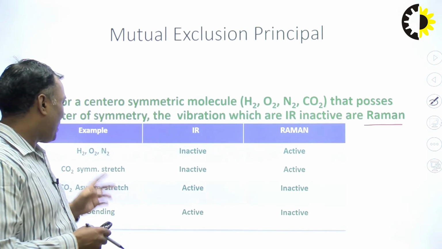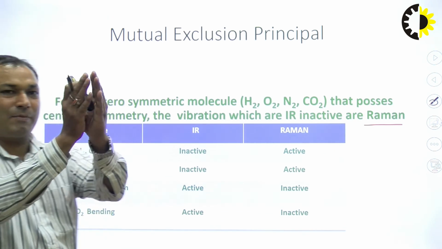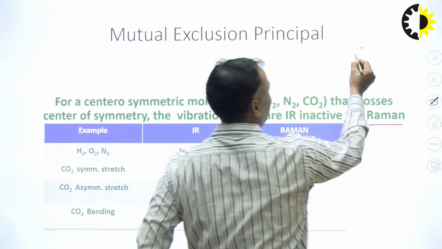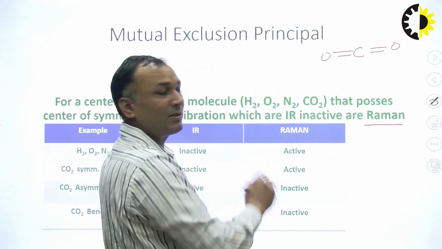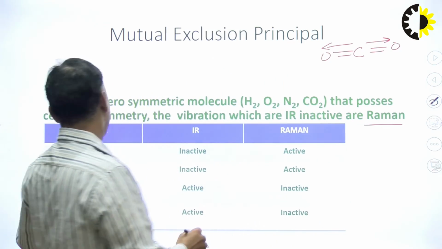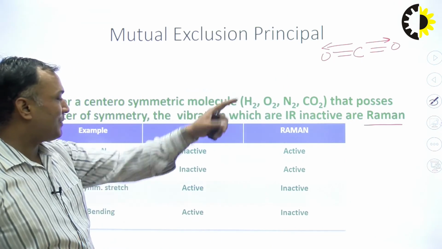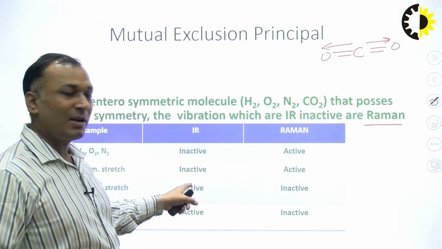Carbon dioxide shows symmetrical stretching. This is carbon, this is oxygen. Okay. So if this stretching is same, then this is called symmetrical stretching. In a symmetrical stretching, no dipole moment change occurs, hence it is IR inactive.